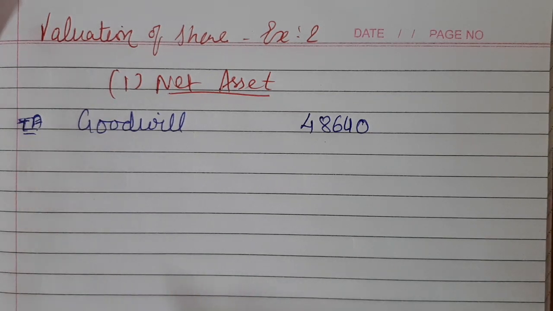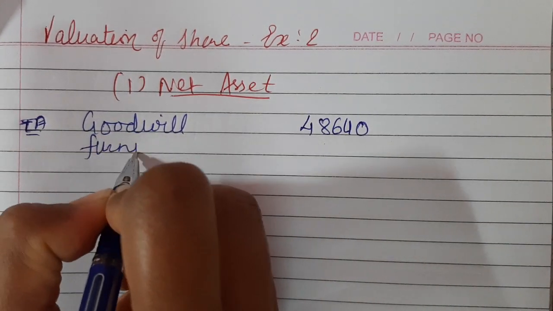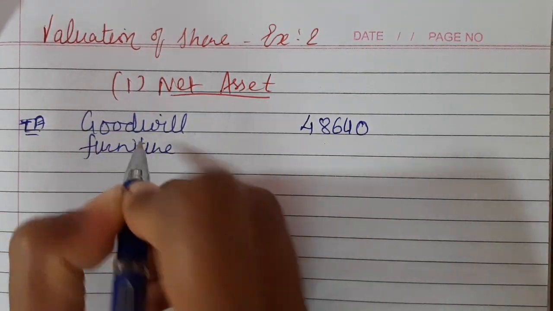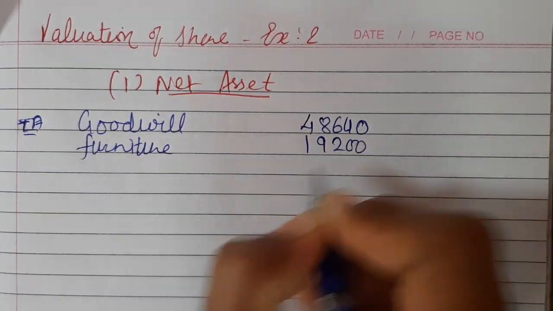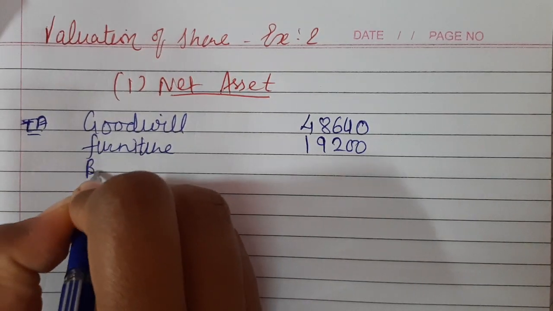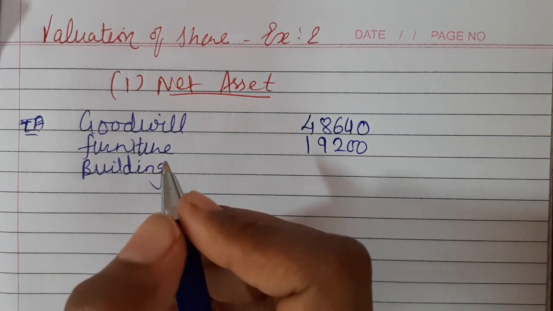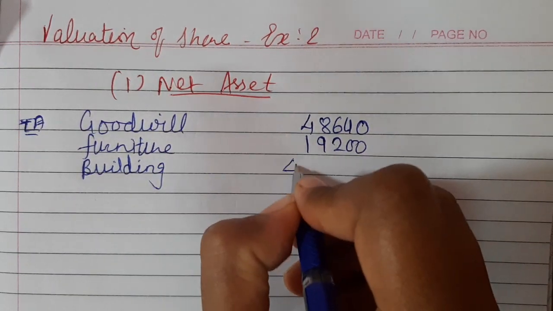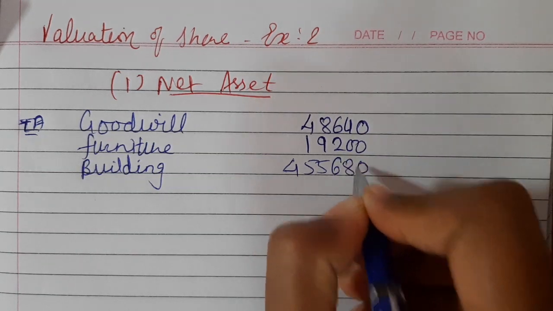So let us follow the sequence of the question. After goodwill, furniture is given. As there is no change in the value of furniture, 19,200 as it is. Then the value of building is given, so we are going to consider the new value of building, that is 4,55,680.